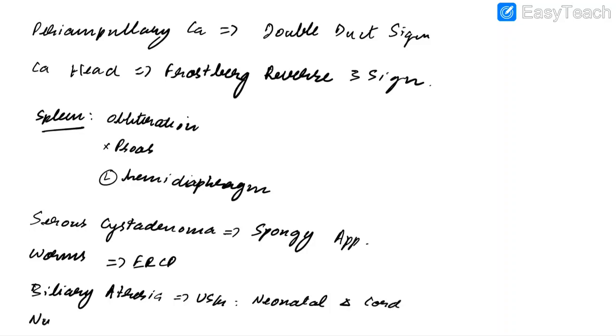Now let us discuss about nutcracker syndrome. In this case, the left renal vein is compressed between superior mesenteric artery and aorta, and it can be detected using CECT.